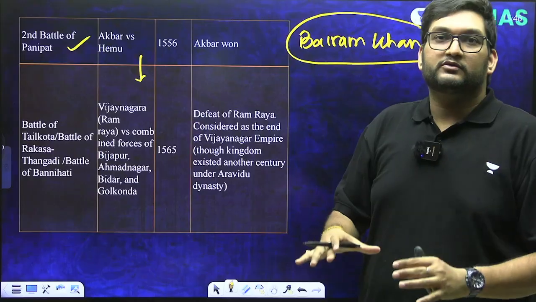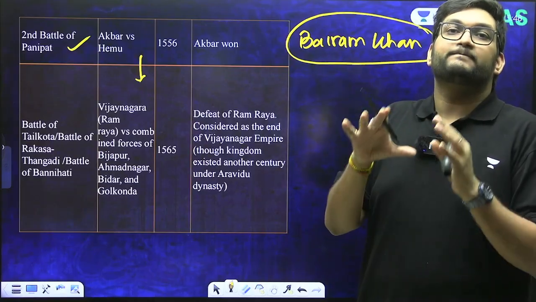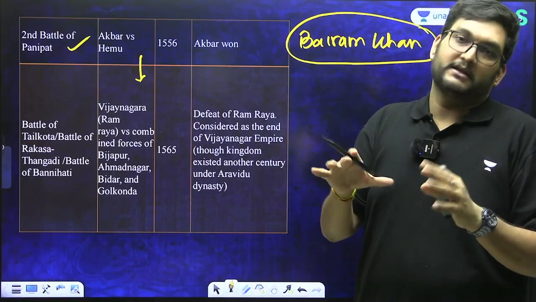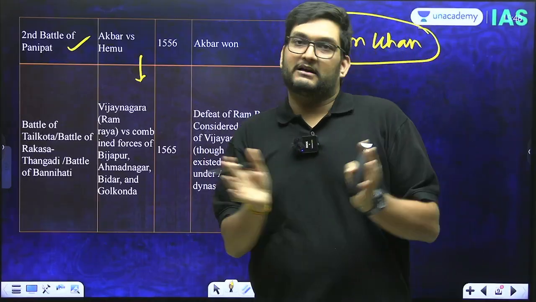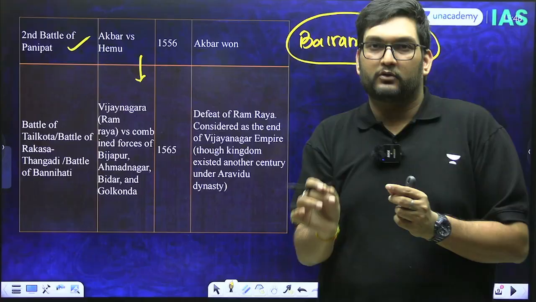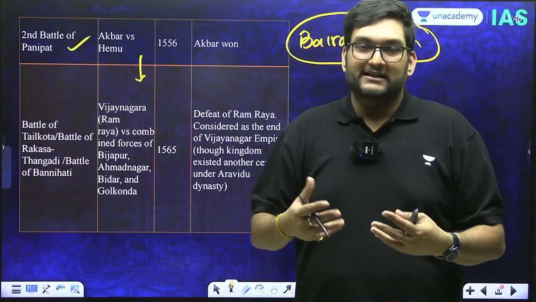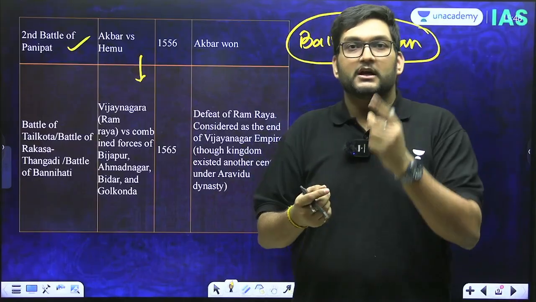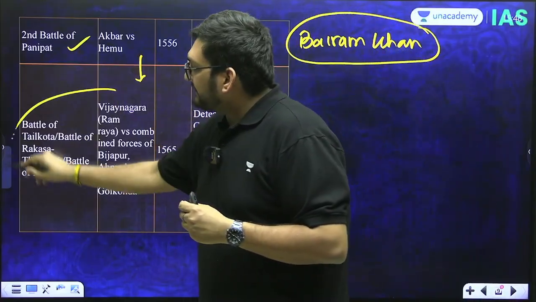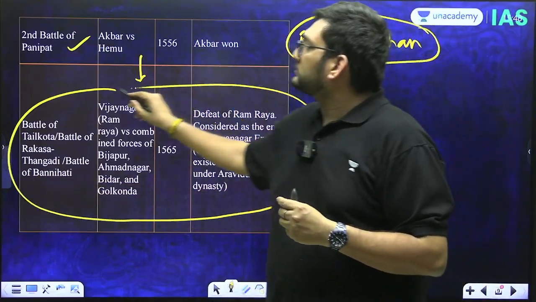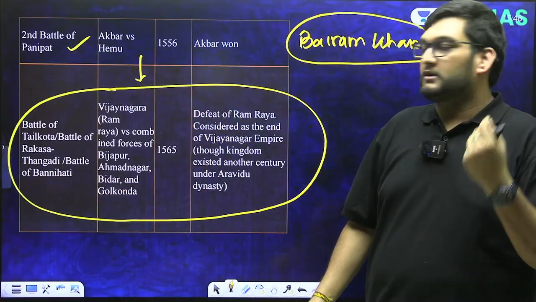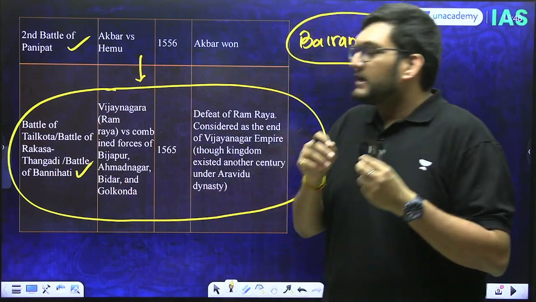in the peninsular sector, which is Vijayanagara Empire and Bahmani. See, Vijayanagara Empire and Bahmani fought multiple battles. We will not go into the micro details. This session is based on efficiency of understanding and efficiency of information. So we will straight away go to the battle which changed the whole story of the Vijayanagara Empire, which is called the Battle of Talikota, or the Battle of Banihati.